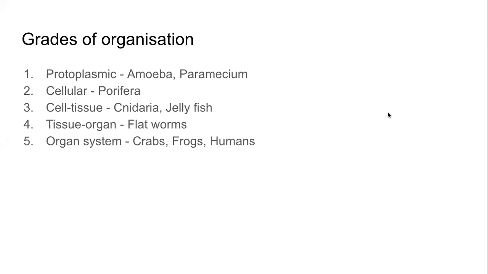Protoplasmic, cellular, cell tissue, tissue organ, and organ system grades of organization. So that was grades of organization, how the body of the animals is organized. Is it unicellular, multicellular? Are tissues there? Are organs there? Are organ systems there? That is what is meant by grades of organization.